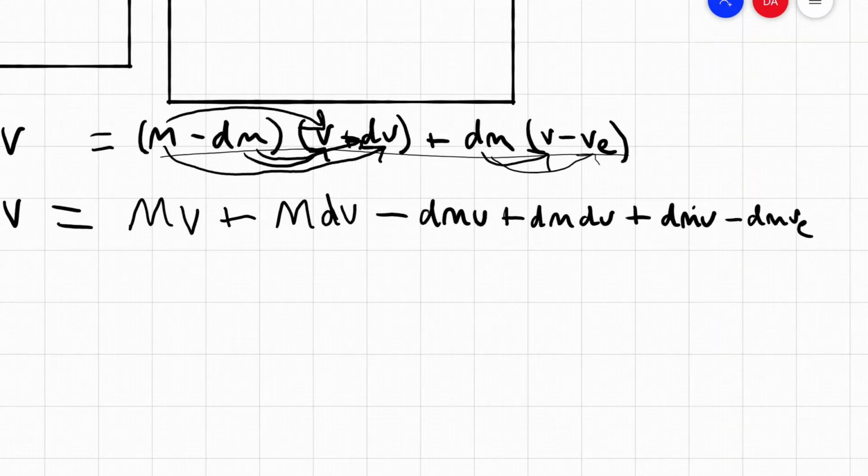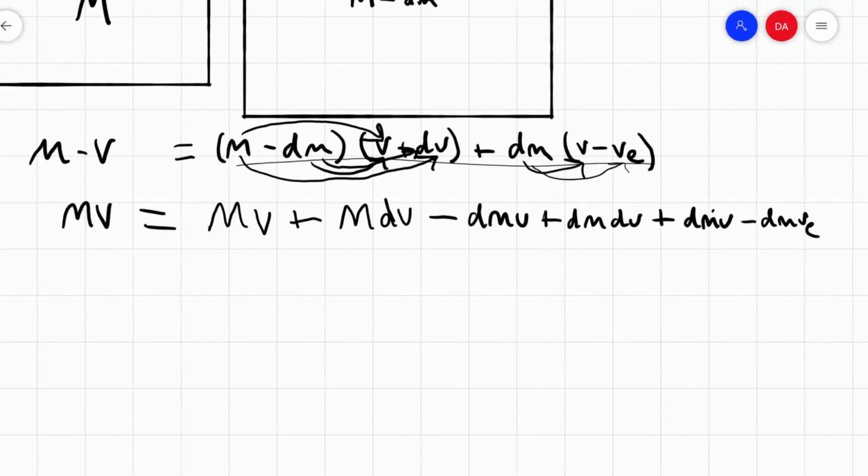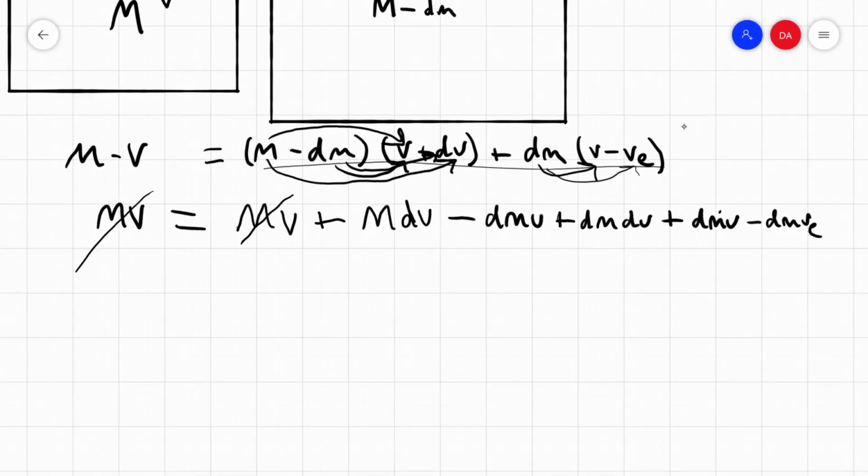So now let's simplify this and cut out terms. mv and mv cancel. Negative dm v and positive dm v cancel. And dm times dv, well, this is a tiny change in mass times a tiny change in velocity. So something tiny times something tiny becomes even smaller. So this just practically goes to 0, so we can sort of forget about it.